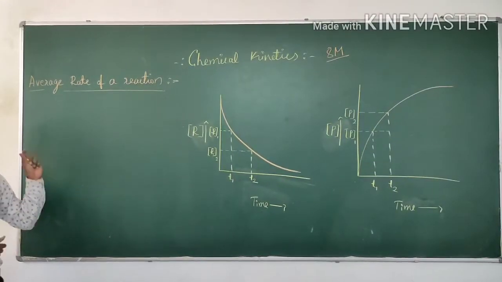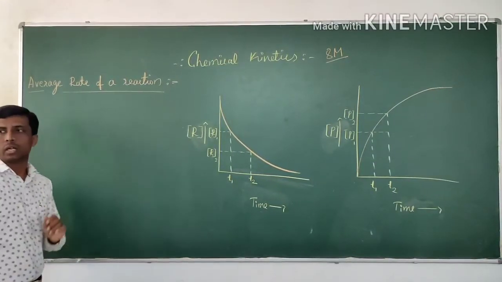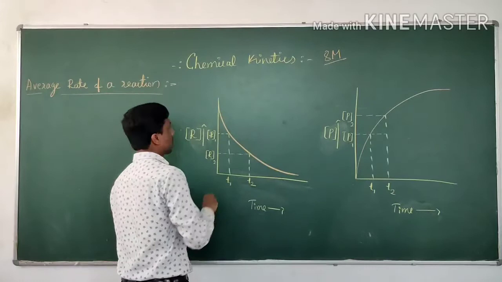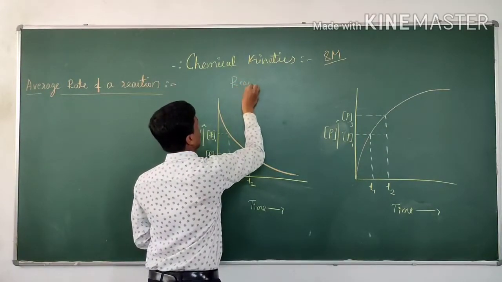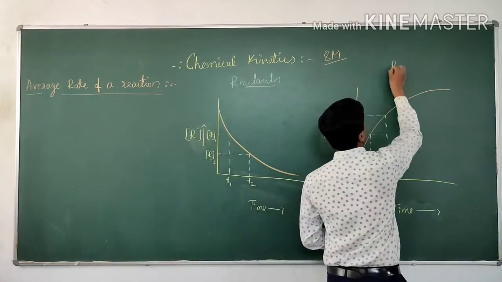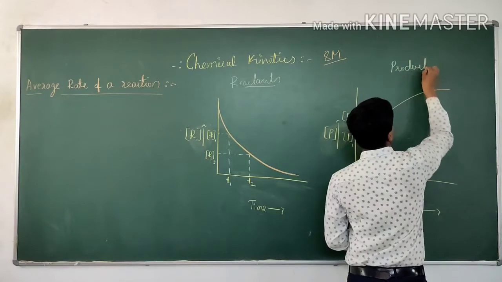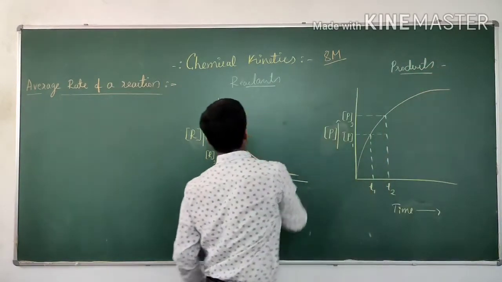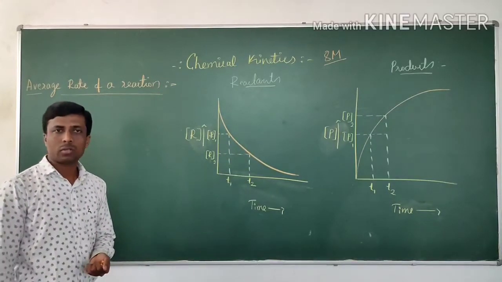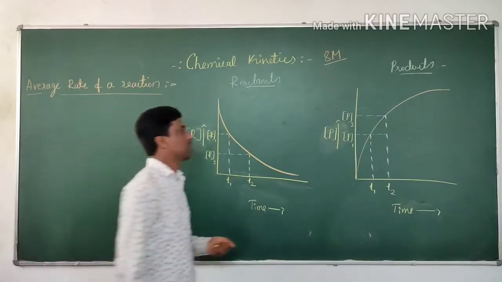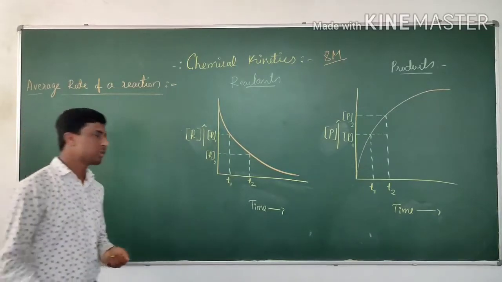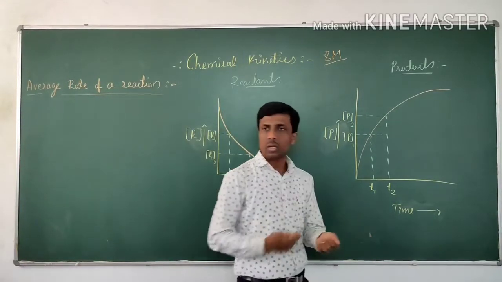That is average rate of a reaction. Average rate of a reaction is explained by using graphs also. It is for reactants. Okay, this one is for the products. The nature of the graph is that the line is decreasing for the reactants. Why? Because the concentration of the reactant decreases as time passes. For the products, the line is increasing. The nature of the graph is increasing. Why? Because products increase as time passes.